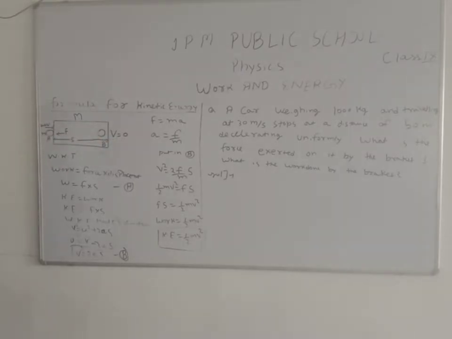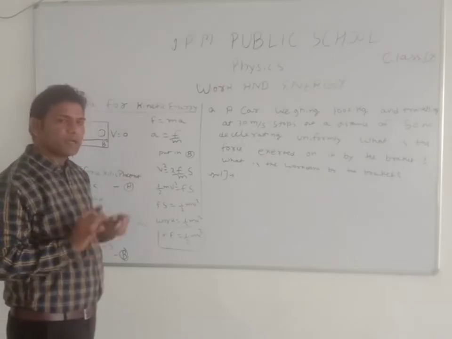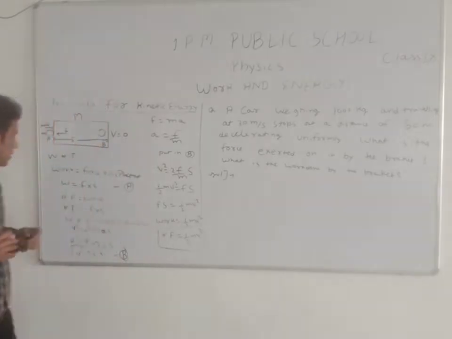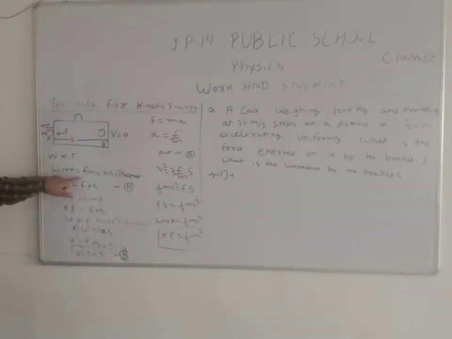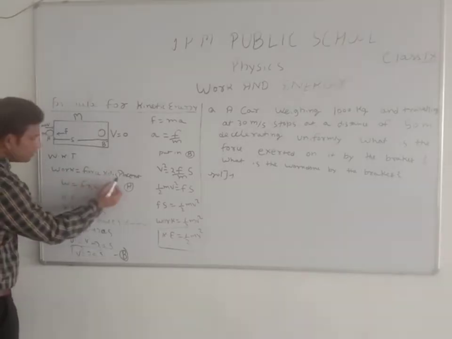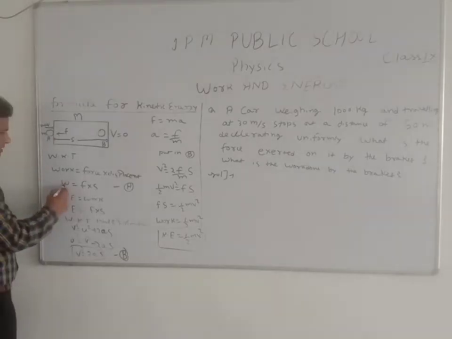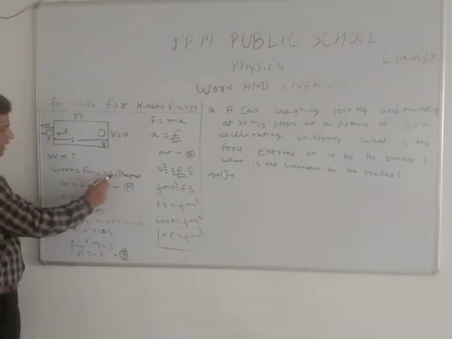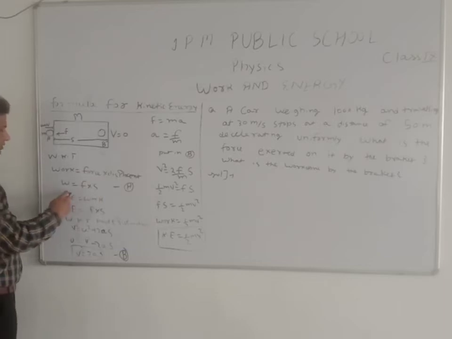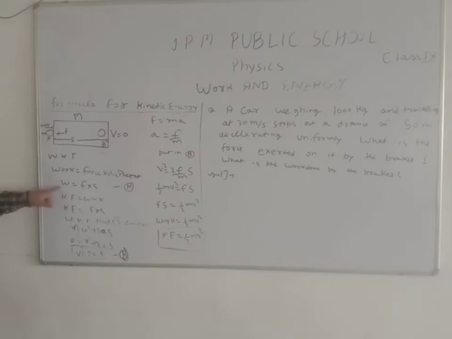So before starting the derivation, we know work equals energy. The formula for work is work equals force into displacement. Work symbol is W, force is F and displacement is S. We know that kinetic energy equals work. It means W equals kinetic energy, so kinetic energy equals F into S.